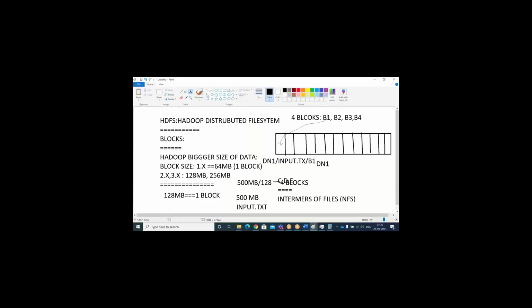That means the first block information is only stored here in DN1. What about the rest? All the other blocks here might be stored by other input files. Let's say another input file's B1 or B2 or B3, let's write it, B3 may be stored here by the other input file, but my input.txt first block has been stored in data node 1. What about the rest of the blocks? The rest of the blocks will be stored in different data nodes.